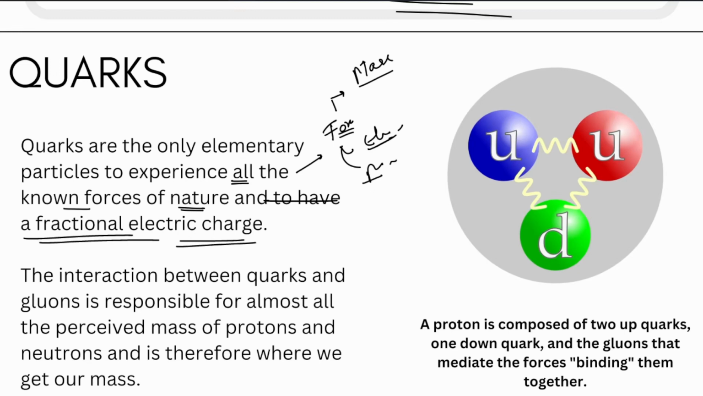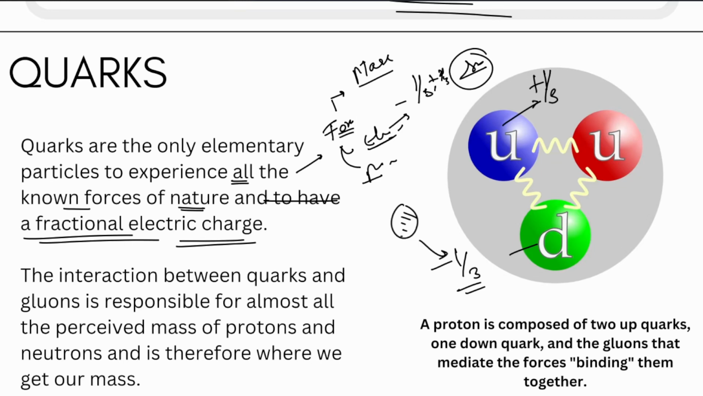And quarks have a fractional electric charge. We saw 1 by 3, 2 by 3, or positive 1 by 3 and negative 1 by 3, and so on. The up quark has positive 1 by 3 charge, and the down quark has negative 1 by 3 charge. All right. So they are the particles that defy the singularity of the charge sort of theory. The interaction between quark and gluon is responsible. Gluons are these particles. You can see here, these are the gluons, and they mediate the force binding them together.